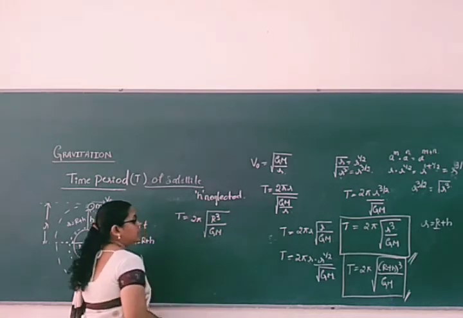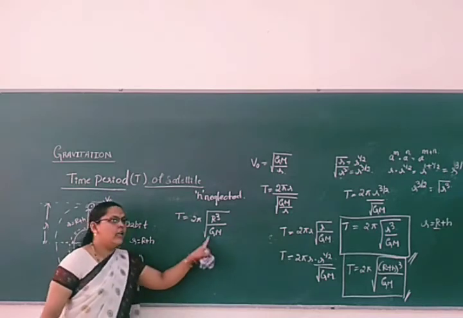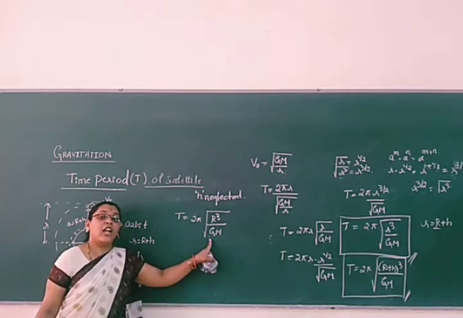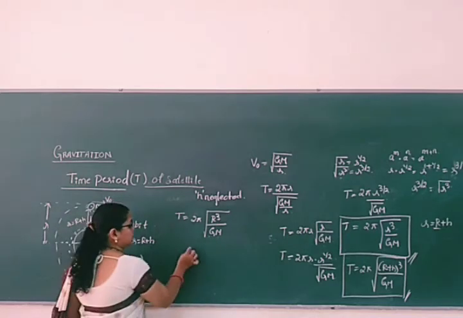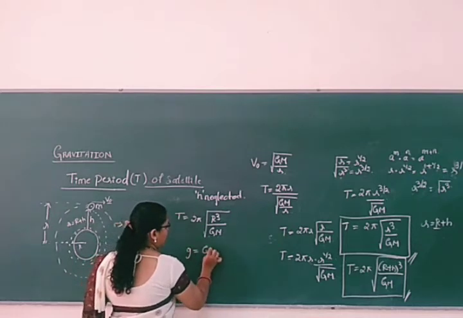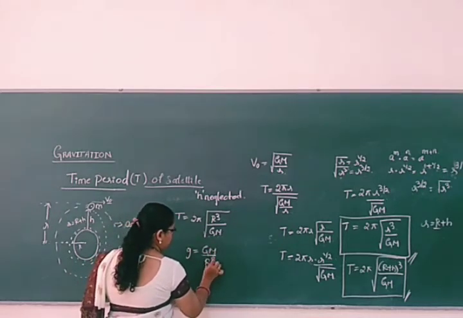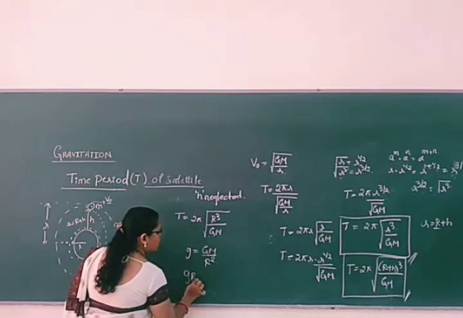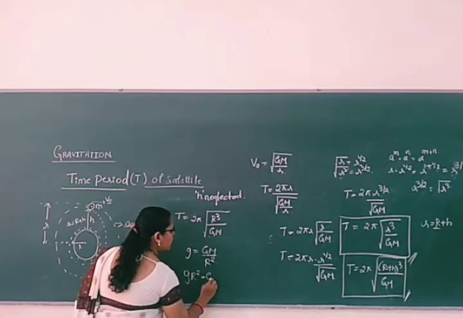Now look here. Gm, what is it again? As we compare the acceleration due to gravity on the surface of the earth, g is equal to Gm by R square, right? So g R square is equal to Gm.